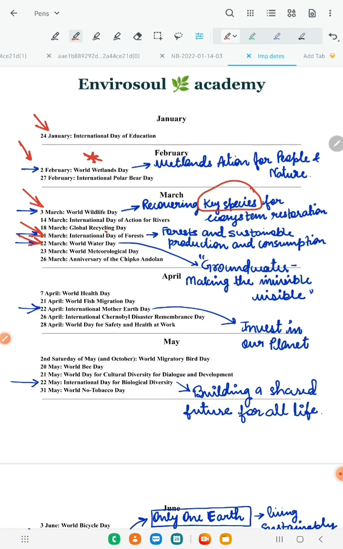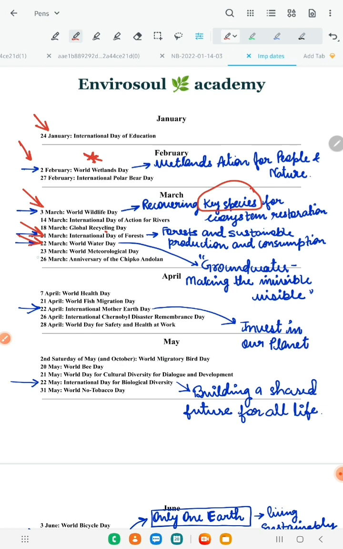Groundwater is very important for us, for our domestic purposes, for our irrigation, for our soils, for our food, for agriculture. So groundwater is important, and this was only the theme, Groundwater, Making the Invisible Visible. 23rd March is World Meteorological Day.